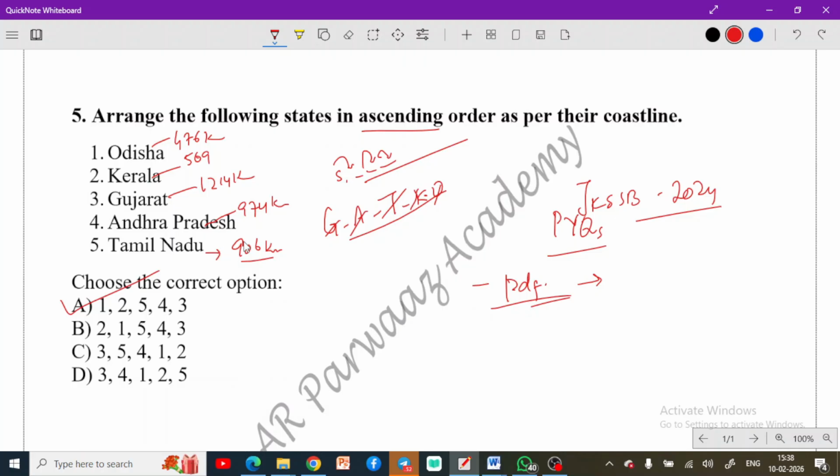So do remember these facts. One more thing that I would like to insist here is that the Maharashtra state has not been mentioned here. But remember, if Maharashtra comes after, when you remember this trick, remember that this is Gujarat.